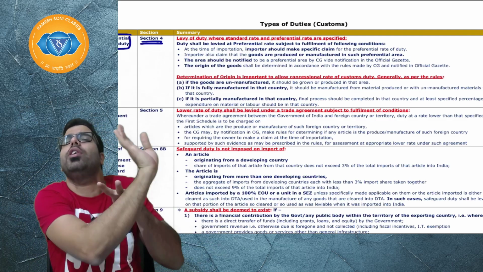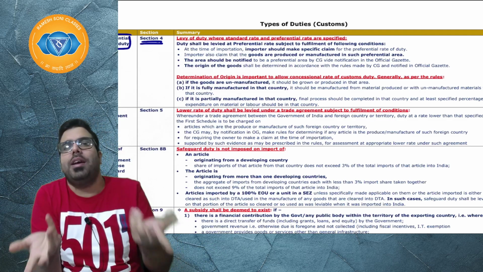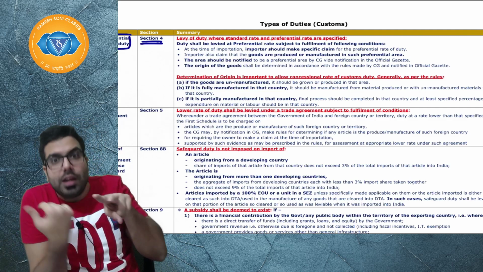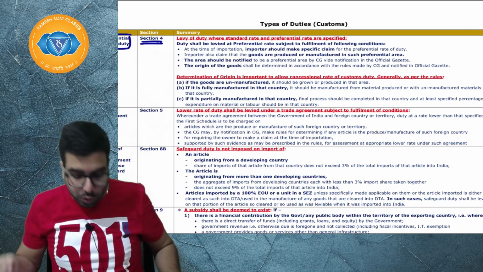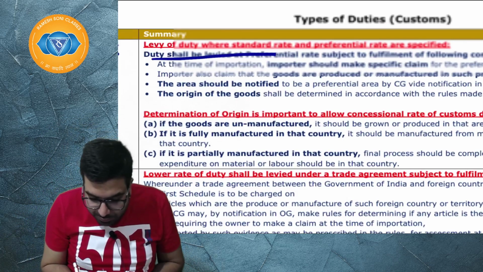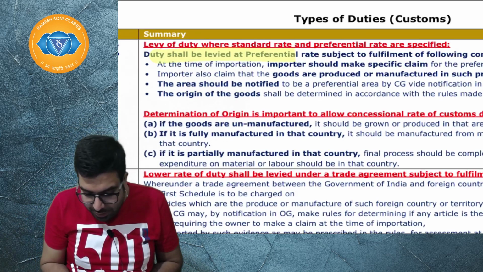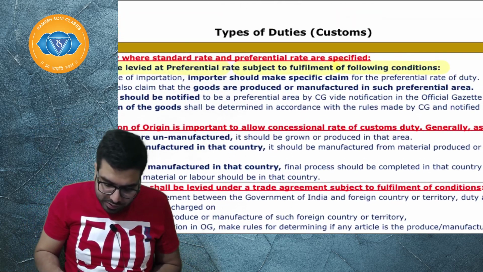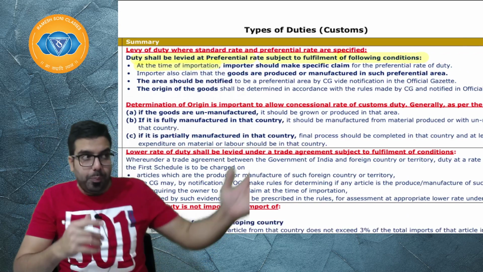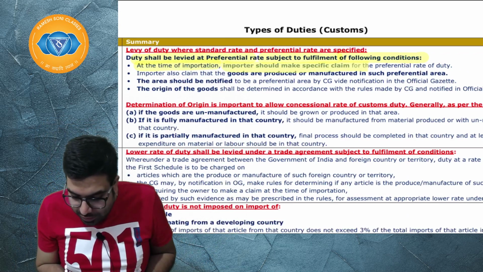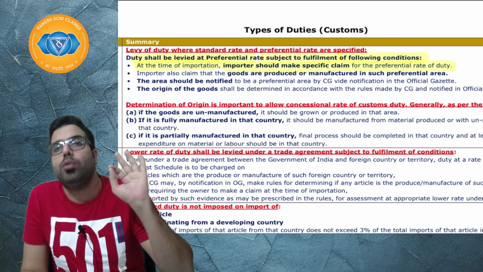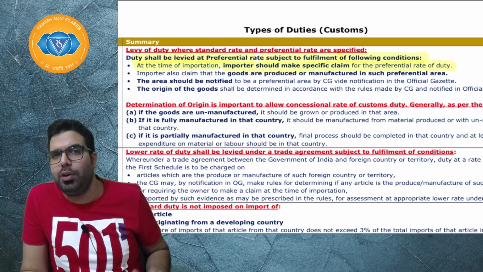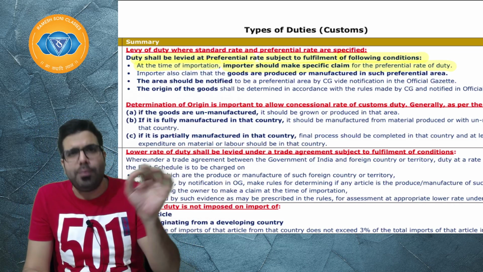If the preferential rate of duty is not given, always apply the standard rate. But if both are given and I want to claim the preferential rate, what do I do? Duty shall be levied at the preferential rate, subject to fulfillment of some conditions. What are the conditions, sir? The importer, at the time of importation, should make a specific claim for the preferential rate of duty. They will not just give it to you. You will have to claim it.